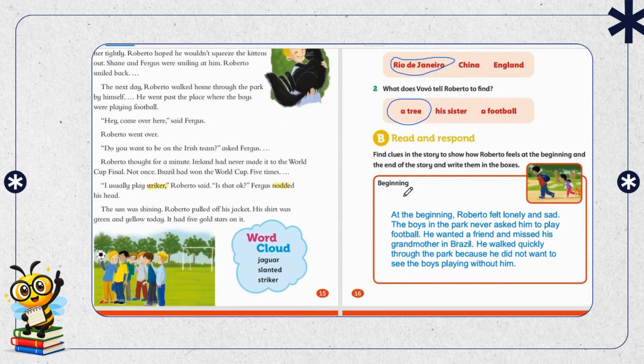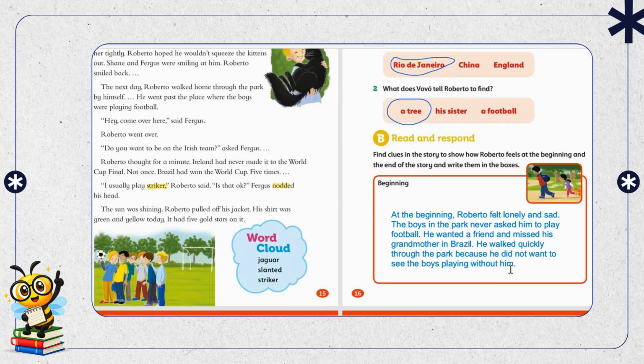So coming up next is find the clues in the story, how Roberto felt at the beginning and how he felt at the end of the story, and write them in the boxes. So how Roberto felt in the beginning, I have already done for you. Roberto felt lonely and sad because the boys in the park never asked him to play football. He wanted a friend and missed his grandmother in Brazil. He walked quickly through the park because he didn't want to see the boys playing without him. So this is how I describe the feeling of Roberto.